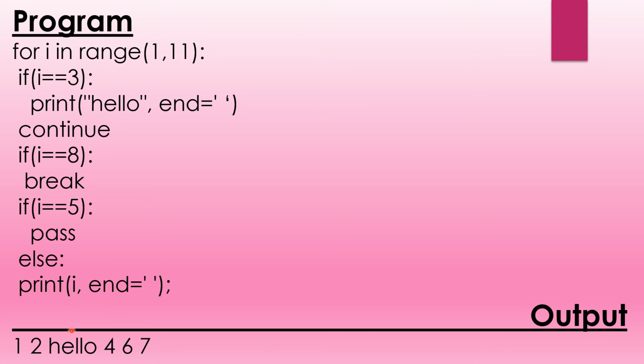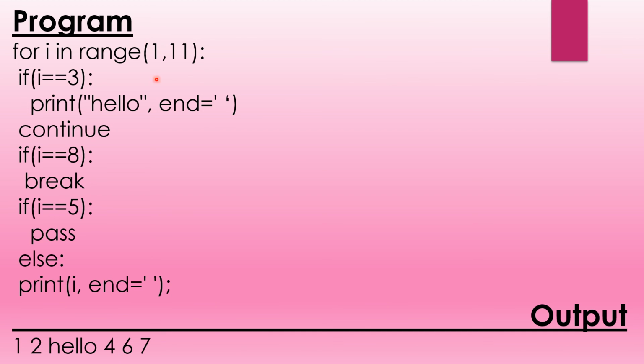Now in the next case the value of i will change to 3. So this condition becomes true. So this will be printed in the output: hello. You can see here, and a gap will be given. Next the value changes from 3 to 4. So here you can see this is false, this false, this false. So again 4 will be printed here and a gap will be given.